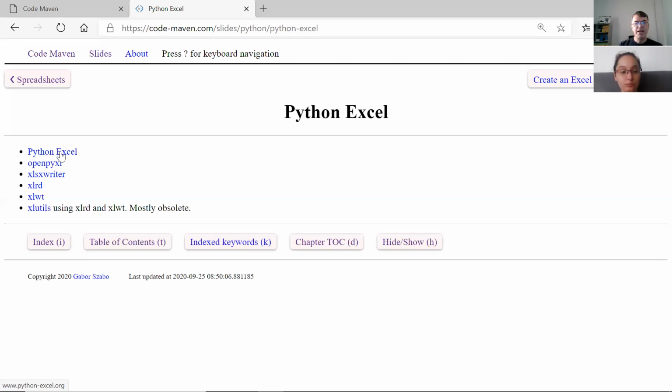Then you have to decide which one to use, and here you have a list of a few. There are several because of various reasons, partially because they are older, partially because they handle specific versions of Excel. Today, I think the most recommended one is called openpyxl, and that's what we are going to see. But with time, others might come. Also, once we learn about pandas, another library in Python, you'll see that pandas has its own way to handle Excel files.